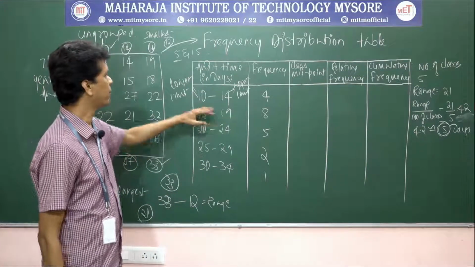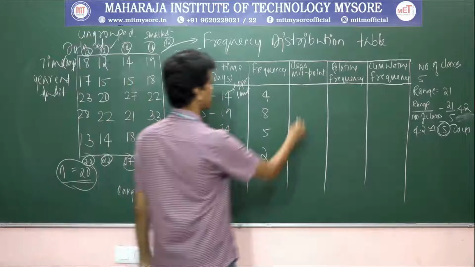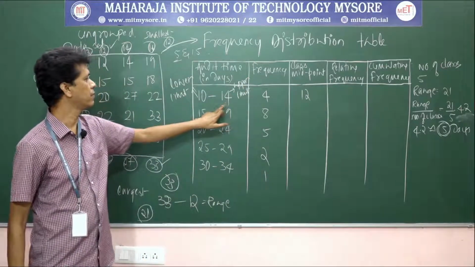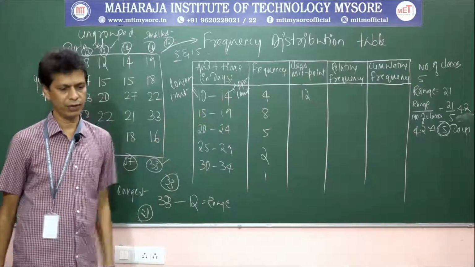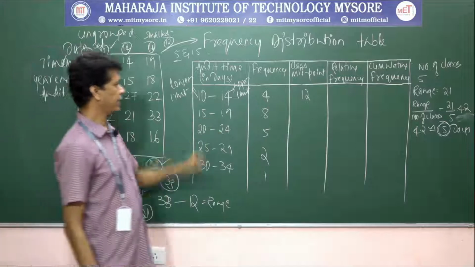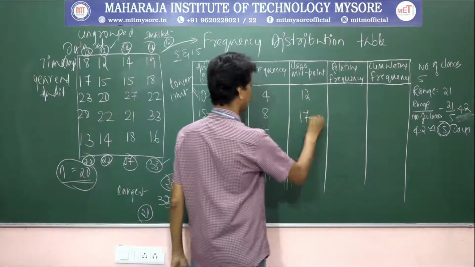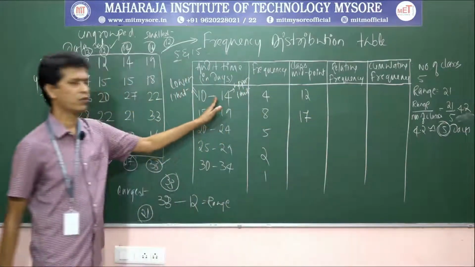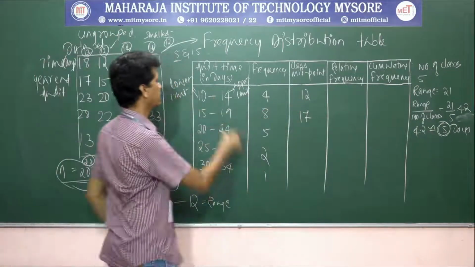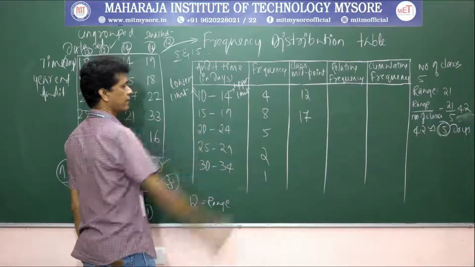So 10 plus 14 is 24, divided by 2 is 12, and for the second it is 17. This 12 is halfway through this class. This midpoint is a representative of this class interval.